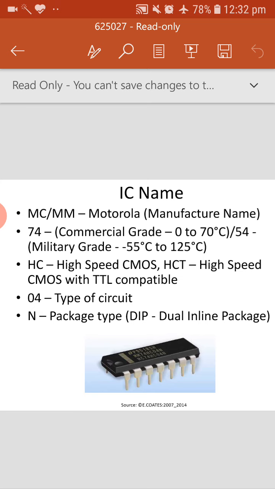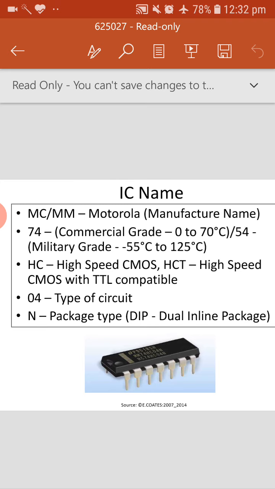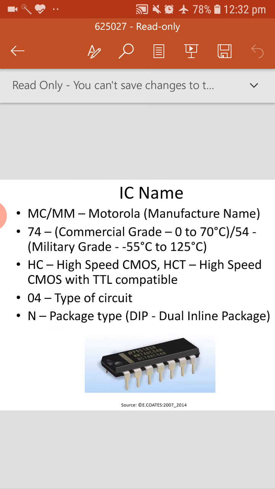Each family has a specific name. HC means high speed CMOS, and HCT means high speed CMOS with TTL, so it can be used as TTL and also as CMOS.